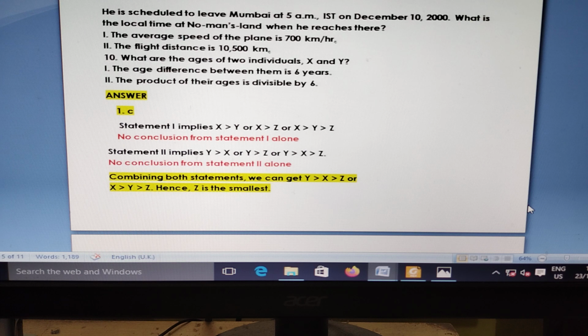Question number 1. Statement 1 implies x is greater than y, x is greater than z. So x is greater than y and z. It cannot answer. We cannot say whether z is the smallest one or not. Same for statement 2: y may be greater than x. But if we combine both, we can say z is the smallest number. So the answer is C.